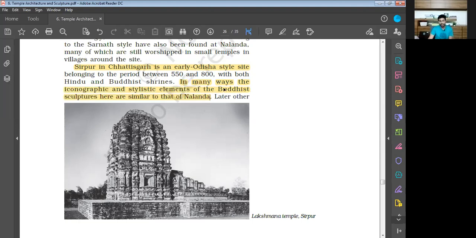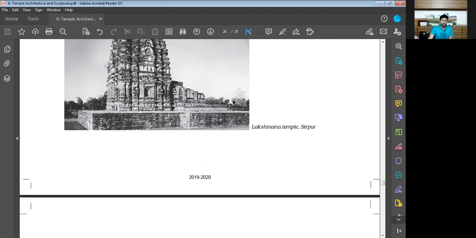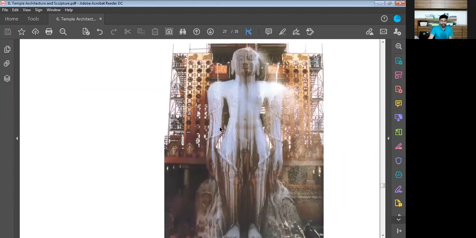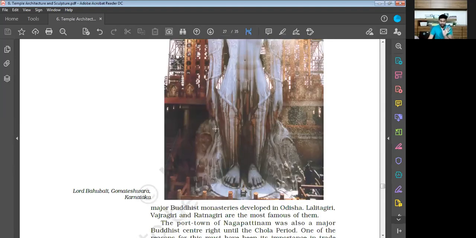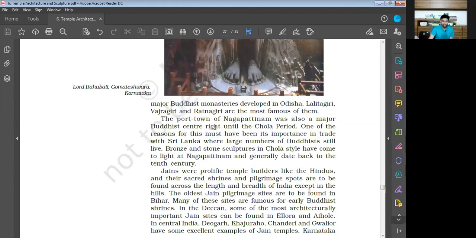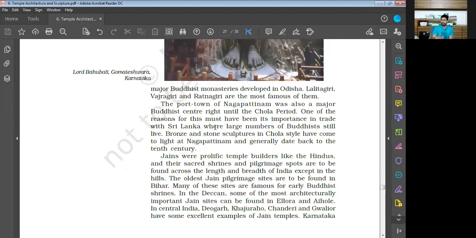So the kind of Buddhist sculpture that we find at Sirpur in Chhattisgarh is similar to the sculptures that we find at Nalanda. We will continue the reading first, then we will go through the images. To see the images, we will have another session maybe.